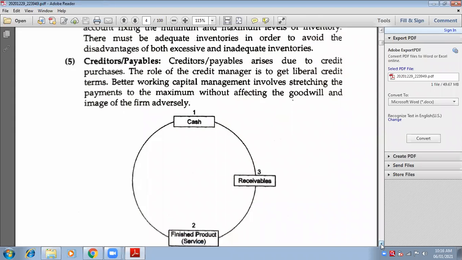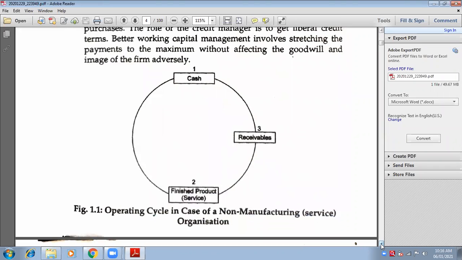Now see, this is always known as rotating capital. What do you mean by rotating? It is a cycle. You have your cash. From this cash you will buy the stock. You will purchase raw material, convert it into finished goods, and now you will sell it to the customers, who then in the future will pay you money.